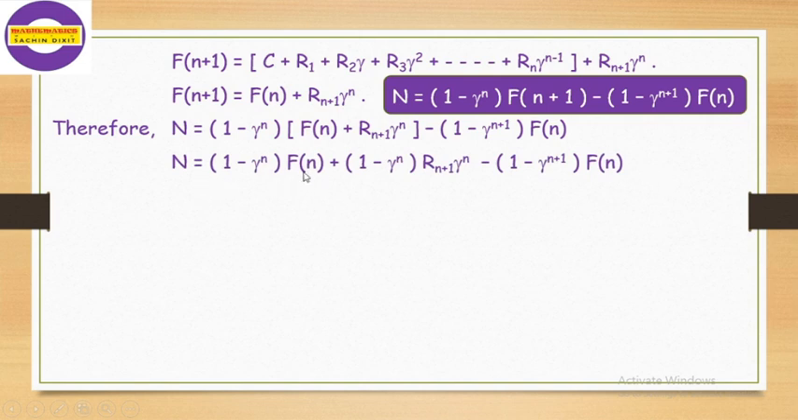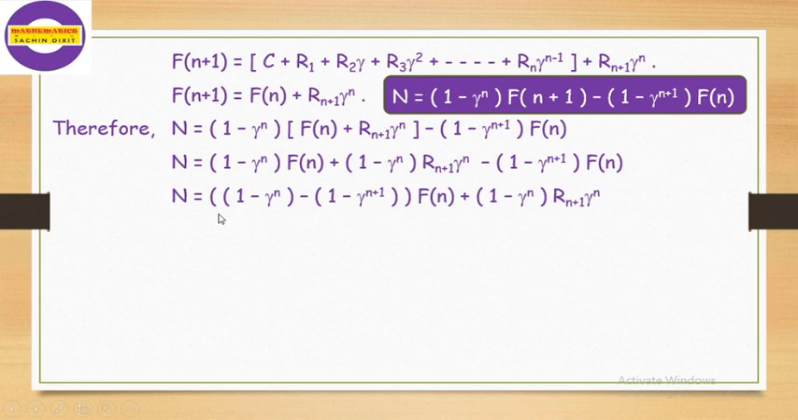Now in this expression there is an Fn term and here is also an Fn term. We take Fn as common, so we get this expression. The middle expression we will take at the last, that is (1 minus gamma raised to n) Rn plus 1 gamma raised to n, as it is. And in the first part we take this Fn common, therefore this term minus this term as it is. Here it is a negative sign, so here it is minus. Now multiply this minus sign and we get this expression.